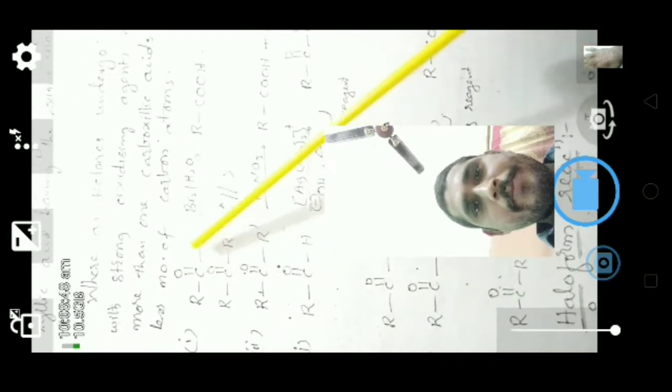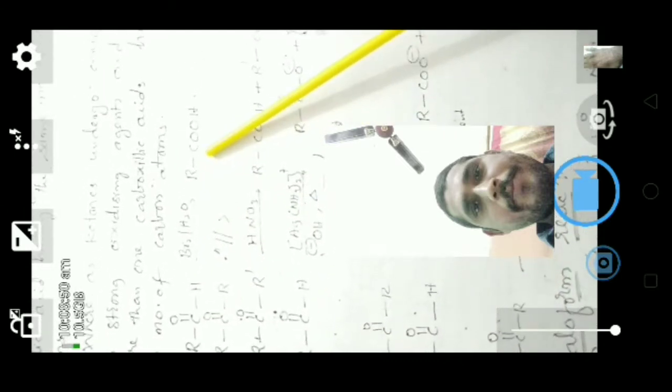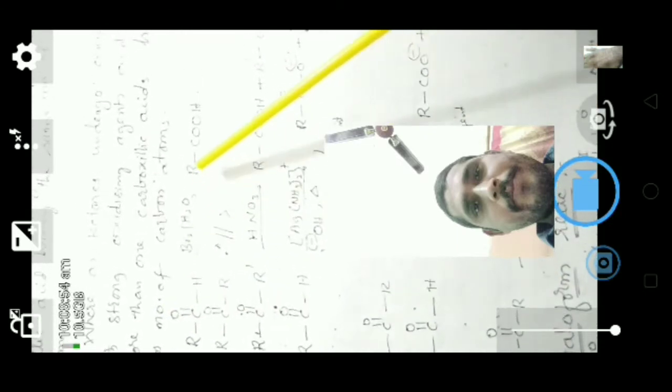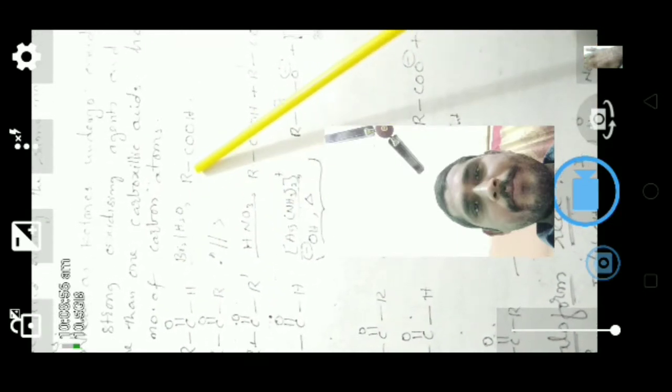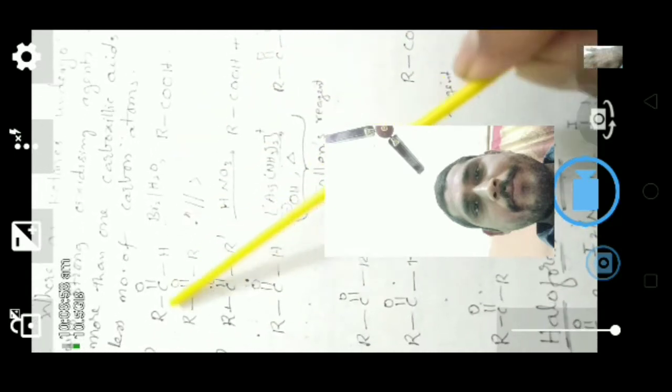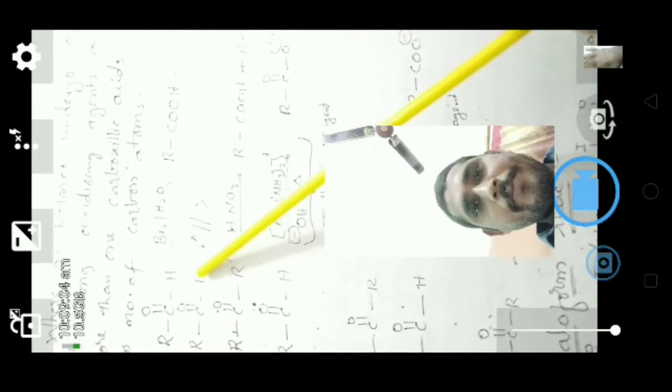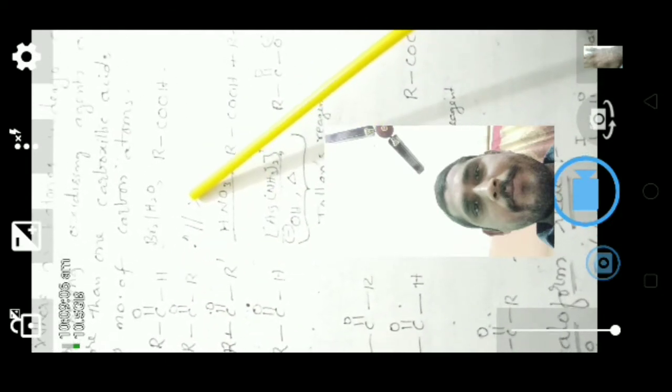Aldehyde here, when we react with bromine water, gives carboxylic acid. The same ketone, when we react with bromine water, doesn't give any product, because the ketone doesn't react with a mild oxidizing agent. So the ketone does not react with bromine water.